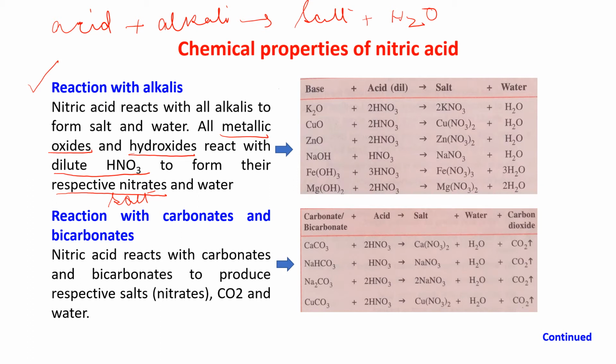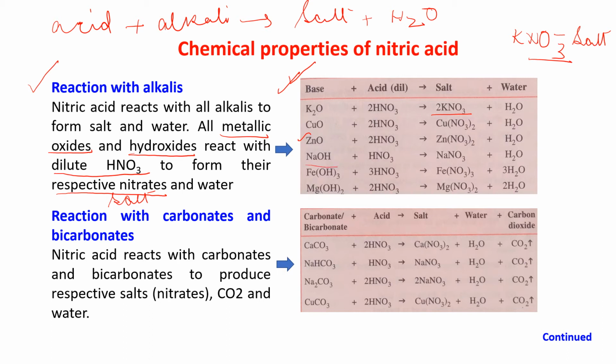See the reaction. K2O, that is potassium oxide, when it reacts with dilute HNO3, it gives you KNO3, potassium nitrate, and water. So potassium nitrate is nothing but a salt. CuO, copper oxide, plus HNO3 gives you copper nitrate plus water. ZnO, zinc oxide, plus HNO3 gives you Zn(NO3)2 plus H2O.